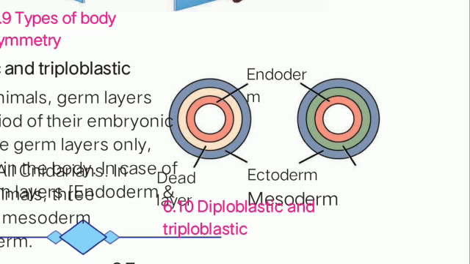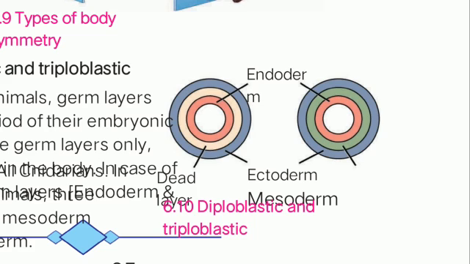Endoderm is the red layer, and then afterward there is a dead layer, that is bluish or light shade, and outermost is ectoderm, means innermost is endoderm and outermost is ectoderm, and middle is dead. Understood? And in some animals this middle layer is not dead, it is active, and that active layer is known as mesoderm.